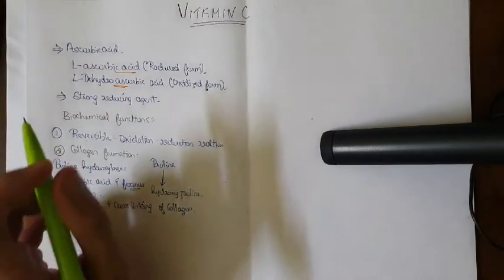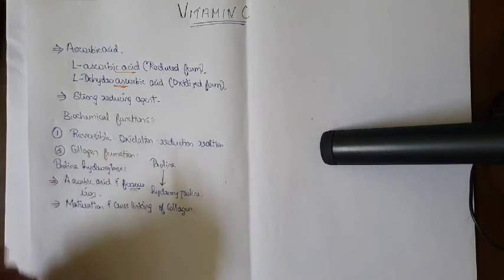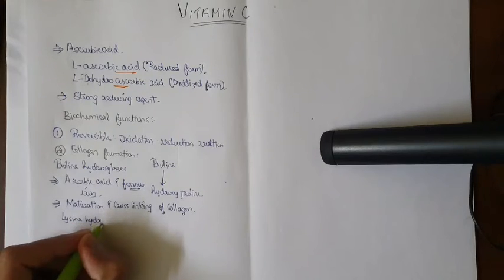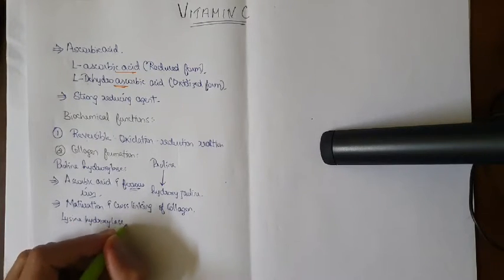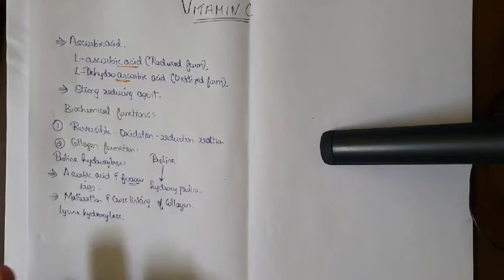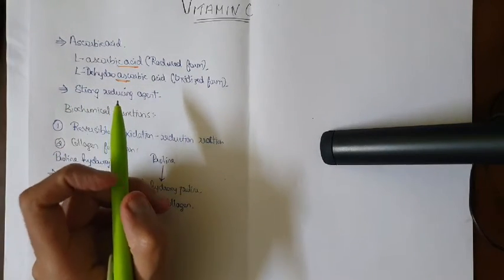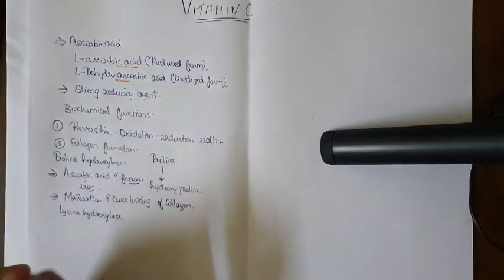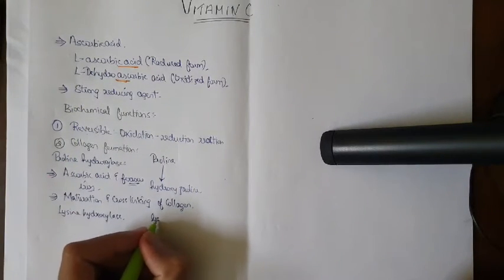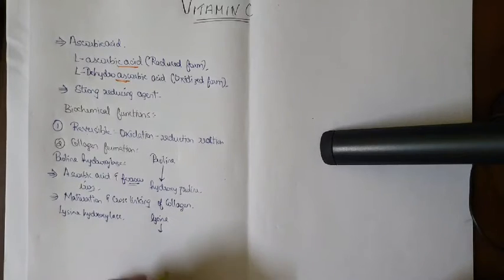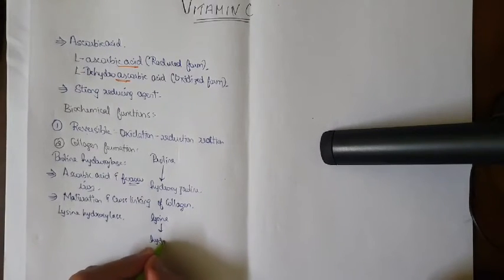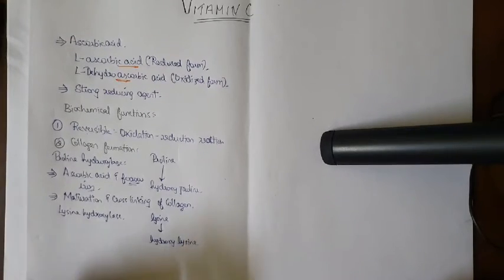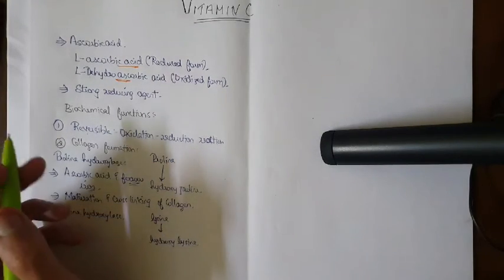It's very important. The next important enzyme is lysine hydroxylase. Here the lysine hydroxylase catalyzes the hydroxylation of the lysine residues present on the collagen, so lysine is converted into hydroxylysine.